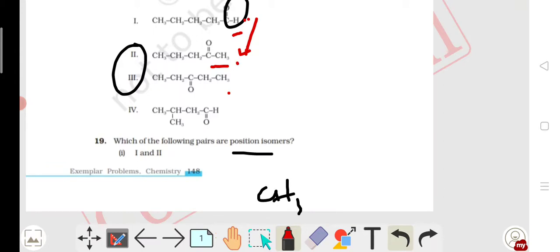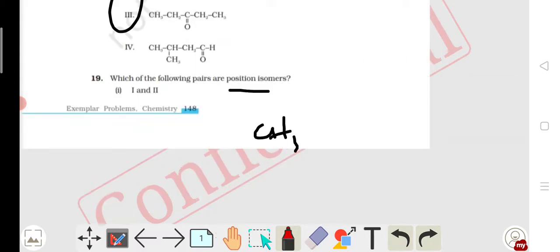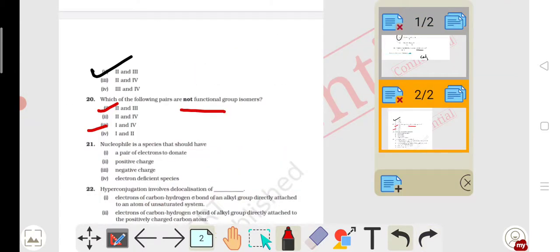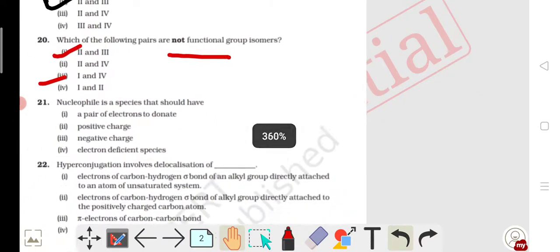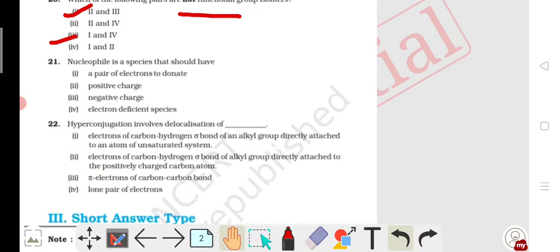But 1 and 2 are functional isomers, while 1 and 3 are not functional isomers. Similarly 1 and IV, here is an aldehyde, here is an aldehyde, but these are not functional group isomers. So my option is correct. That means options 1 and 3 are not functional isomers, and options 1 and IV are not functional isomers. Clear? Then comes my question number 21.